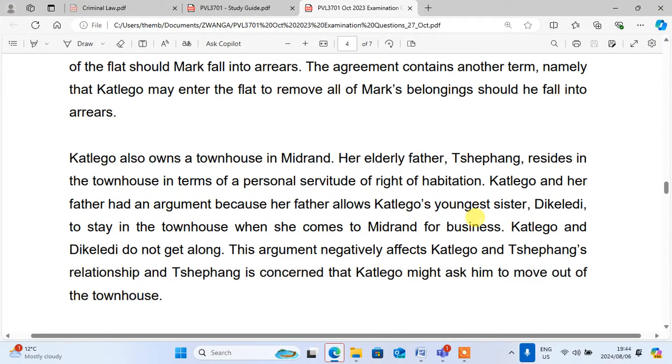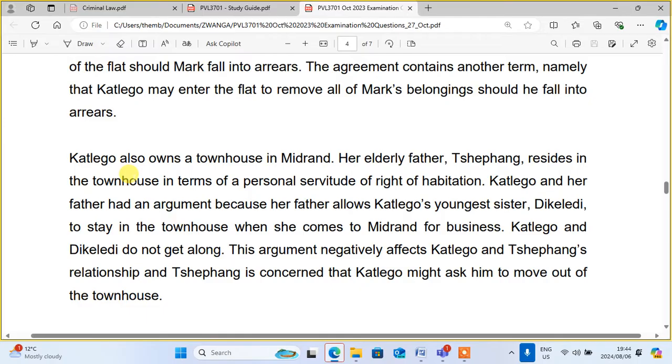I hope you can see the category one. Yes, I can see. It says that Katleho owns a townhouse in Midrand. Her elderly father, Tsepang, resides in the townhouse in terms of a personal servitude of a right of habitation. So this person is living there out of the personal servitude of a right of habitation.